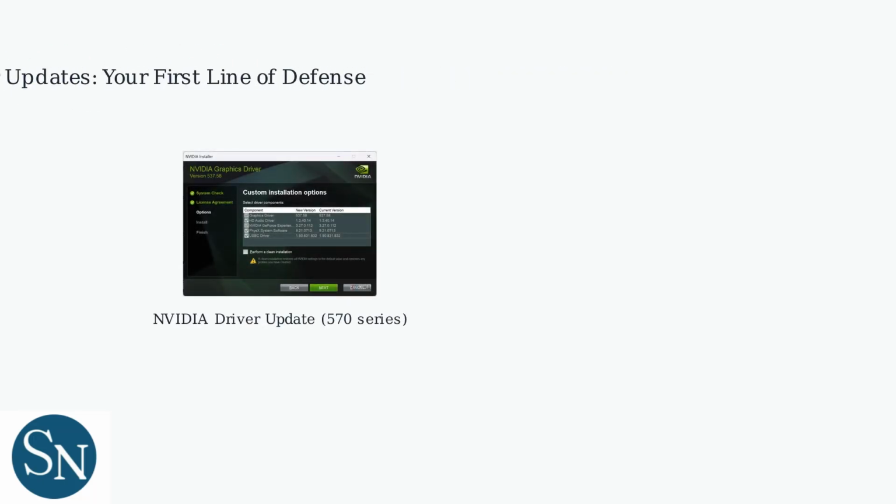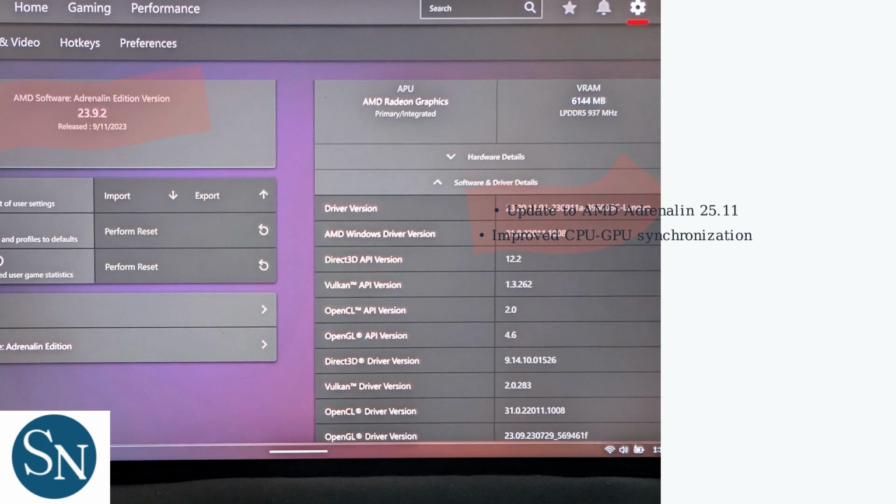Outdated drivers often cause CPU bottlenecks in Battlefield 2042. The first step is updating your graphics drivers to the latest versions. For NVIDIA users, update to the Game-Ready Driver 570 series or newer. This includes Battlefield 2042 specific optimizations. For AMD users, update to Adrenalin 25.11 or newer.